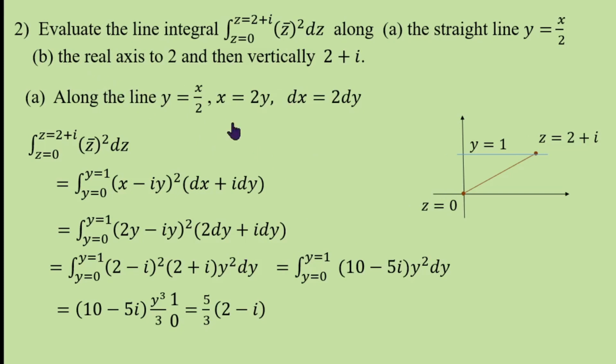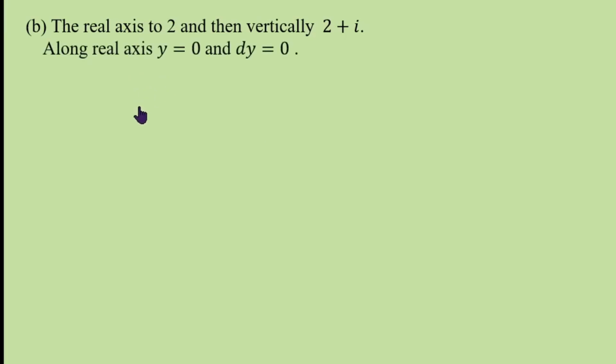Now, the second one is from (0,0) to (2,0). That means along the real axis up to x equal to 2, and then from 2 to 2 plus i vertically. So, that is the second one. Along the real axis, the y coordinate is 0 because the x axis is nothing but y equal to 0, and dy is also 0. And along the vertical line, x is 2 for any y. dx is 0, since x is constant.